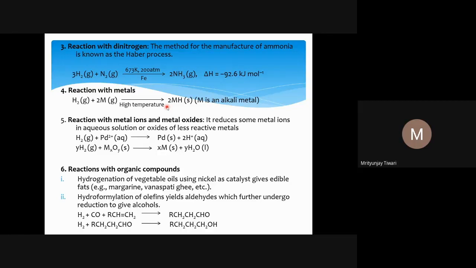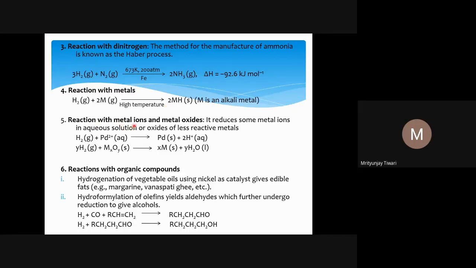At high temperature, collisions become faster. Why do molecular collisions become faster? Because with the temperature we are providing extra heat, and with the absorption of heat, the kinetic energy of molecules increases, so collisions become faster, and the energy of collision also increases.